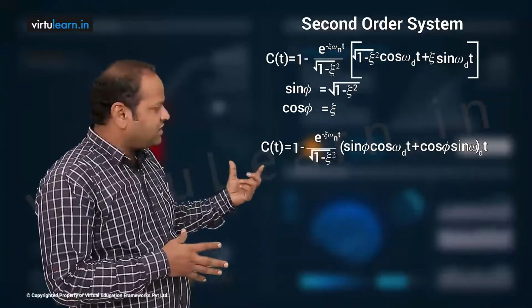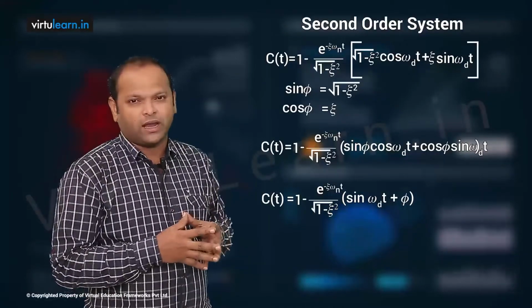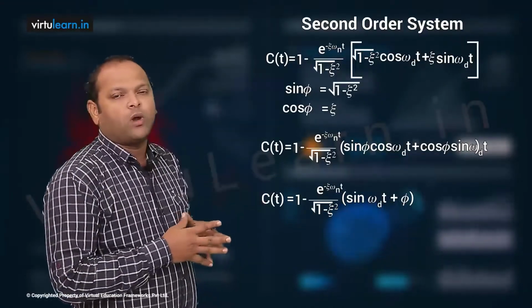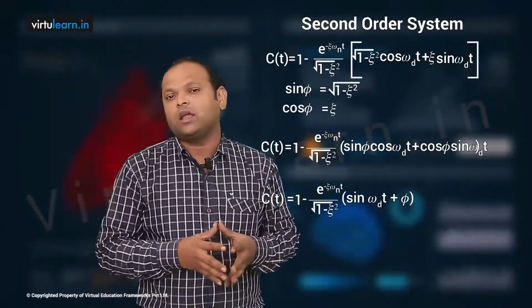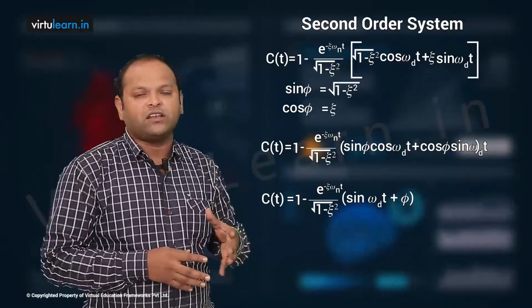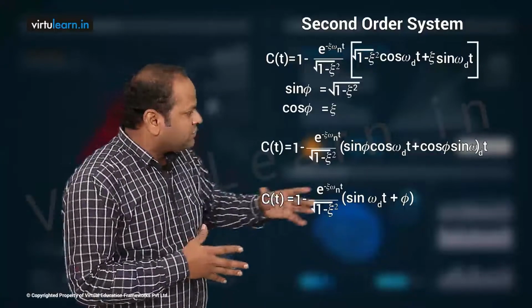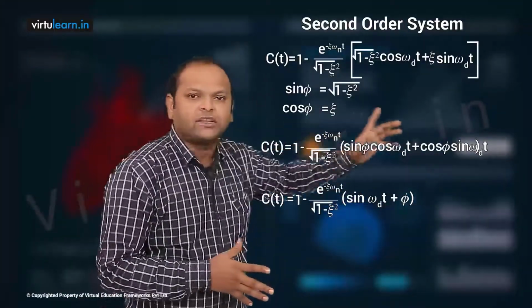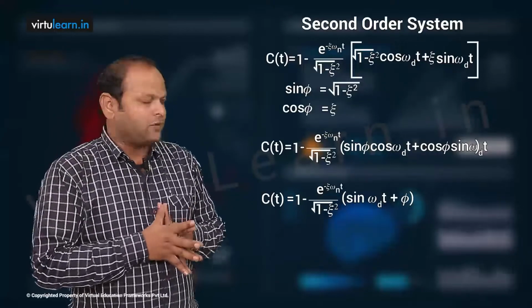Hence we can write C of t as 1 minus e power minus zeta omega n t divided by under root 1 minus zeta square, into sin (omega d t plus phi), where phi is cos inverse zeta or tan inverse of under root 1 minus zeta square by zeta. So this is the complete expression of step response of underdamped system.